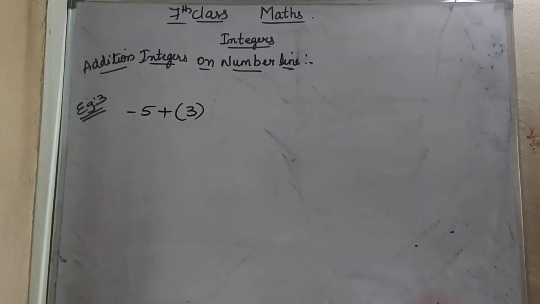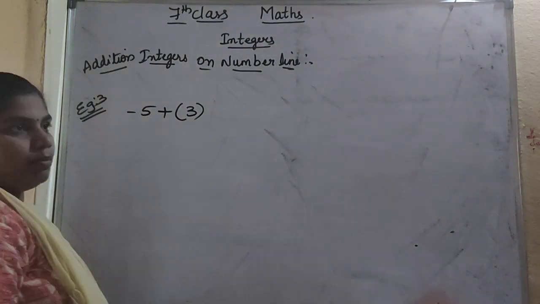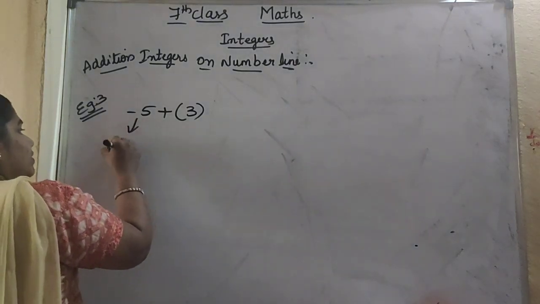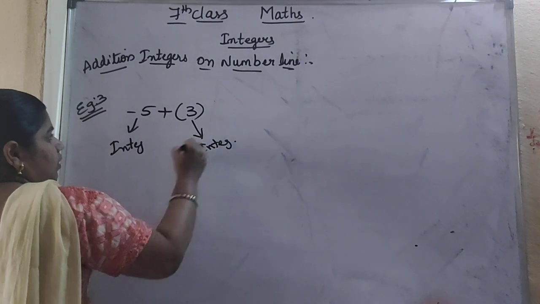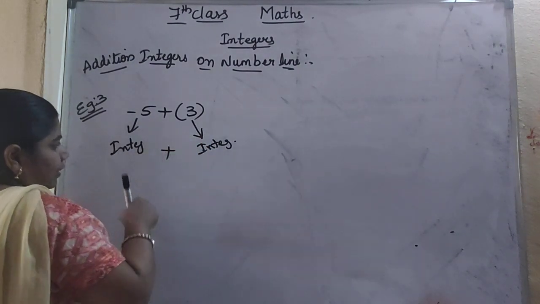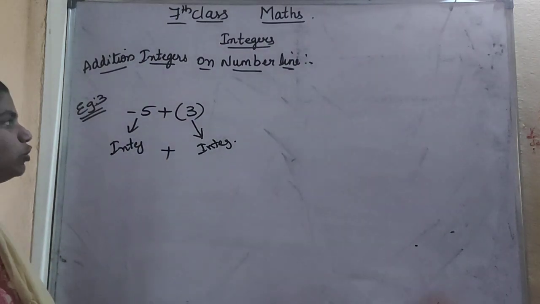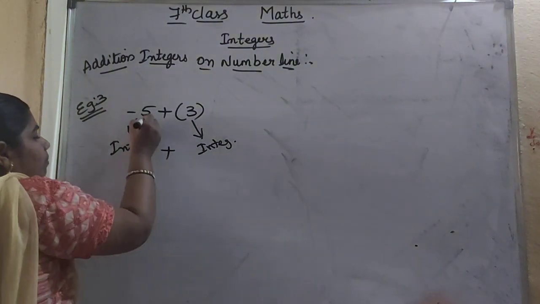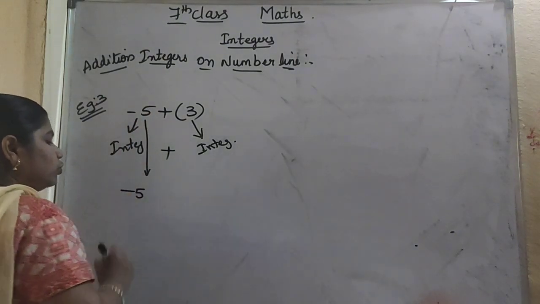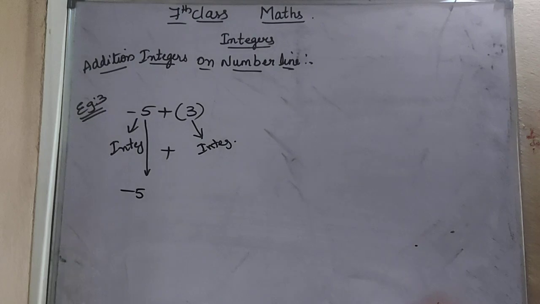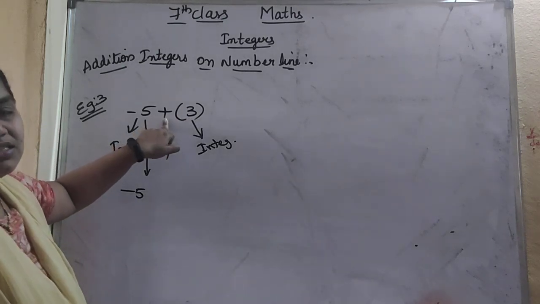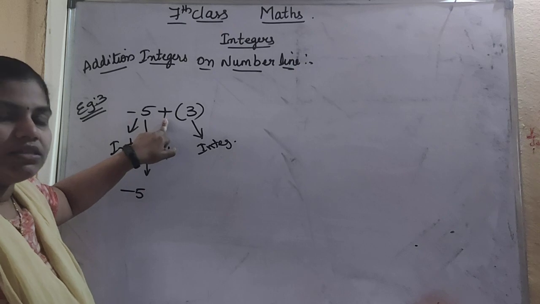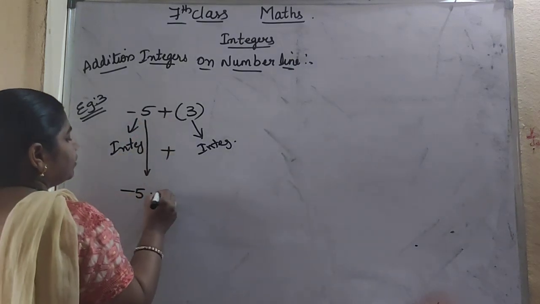So if you see this, minus 5 plus of 3. Here minus 5 is an integer. In the same way 3 is also an integer. So what I am doing, these two integers I am adding here. So we are doing addition of two integers. Now by the conditions, always the first number should be written as it is, and a double sign you have to make into a single sign. Before 3 you are seeing only a single sign. What is that? Plus 3. So if you are seeing a single sign, no need of changing. As it is you can write.